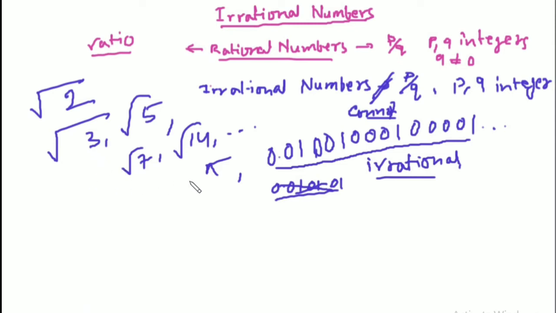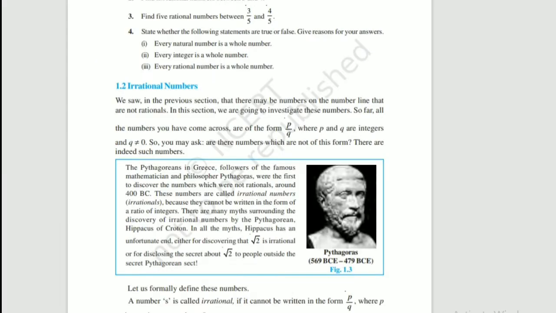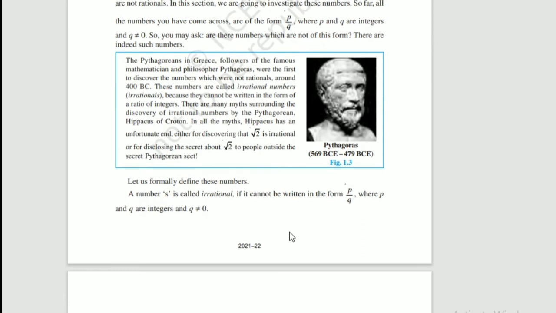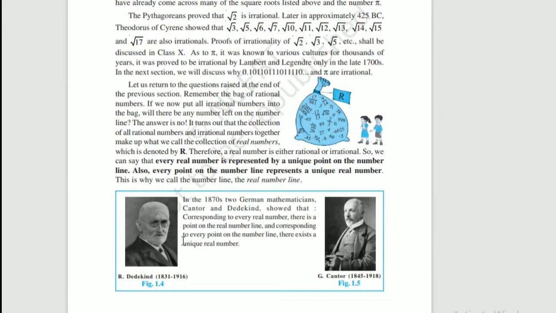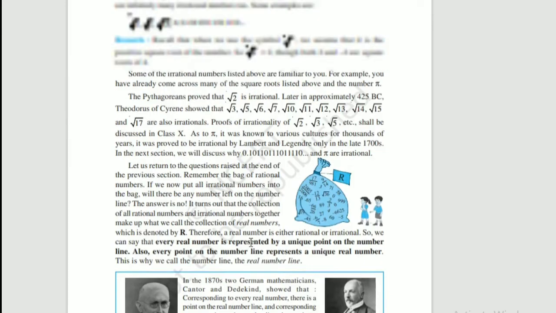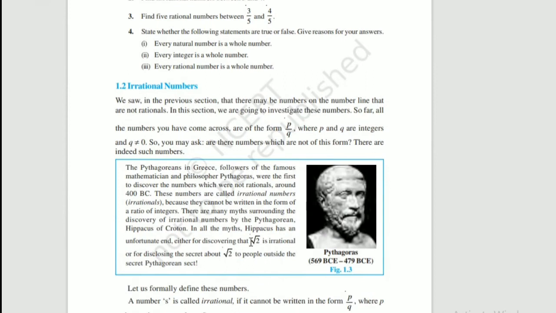Now I have given you some examples also. Now we can directly go to examples and exercise, but I'll not go directly to exercise because in your textbook, if you see, they have given some stories before going to examples. Here is one story, the story of Hipparchus. Then there is another story of pi, and then there is another story of number line. So 3 stories. First story is the story of Hipparchus.